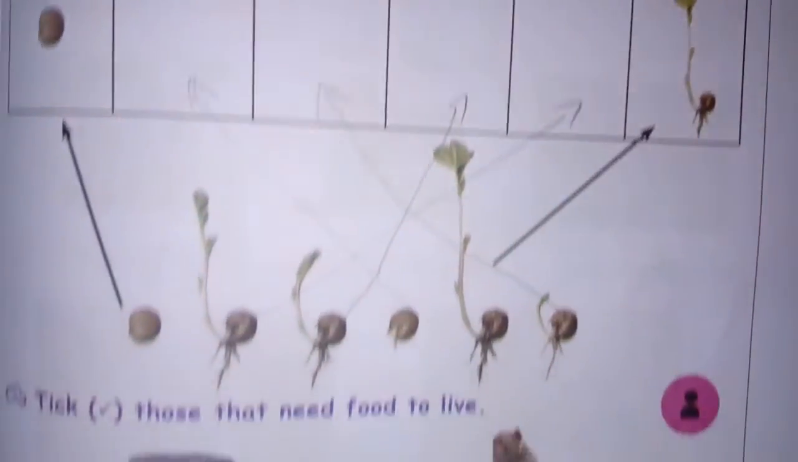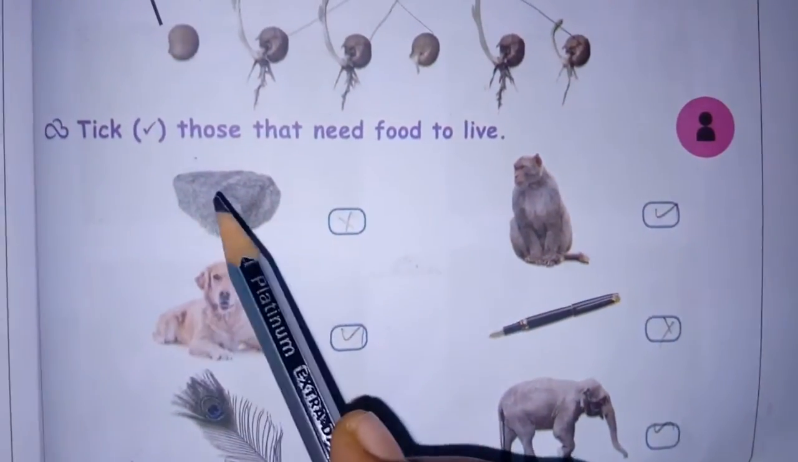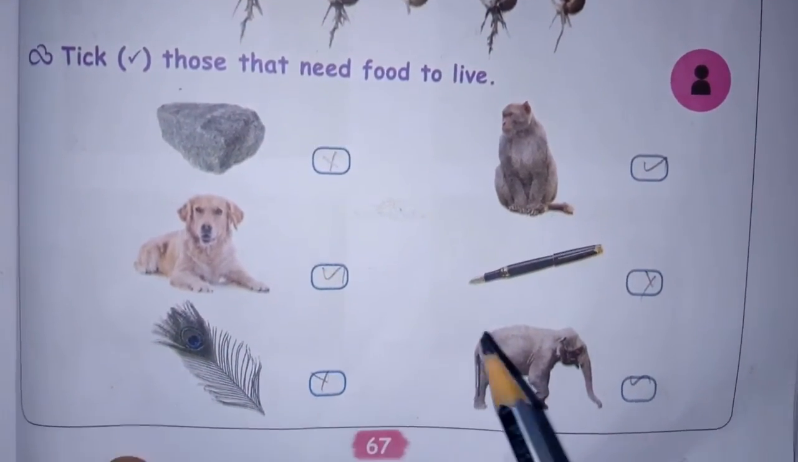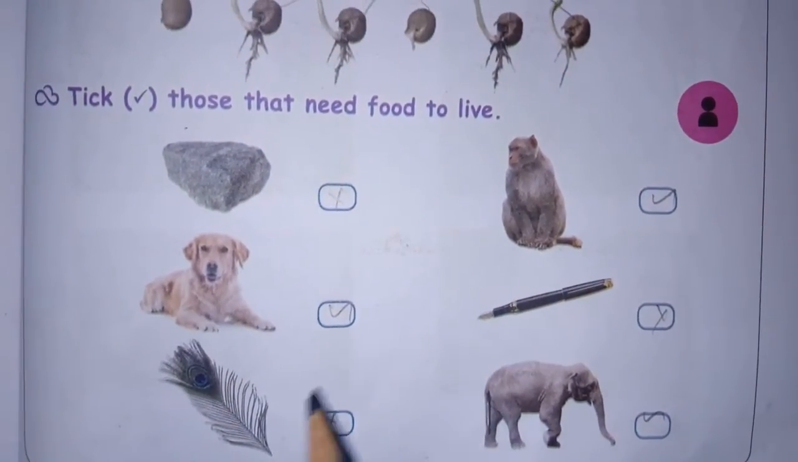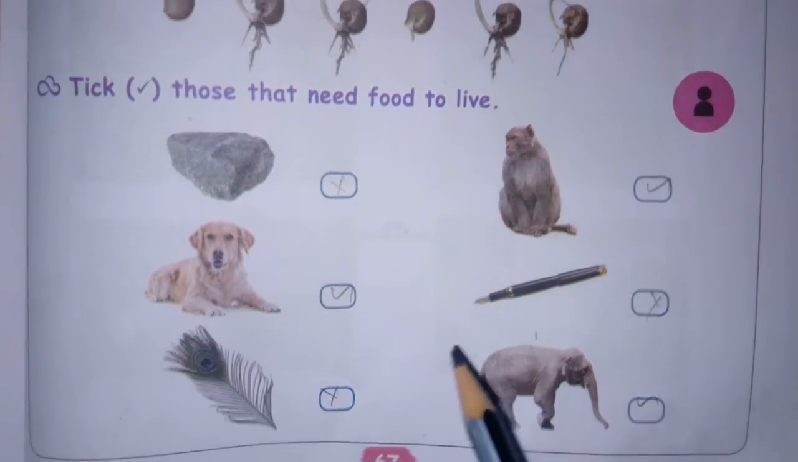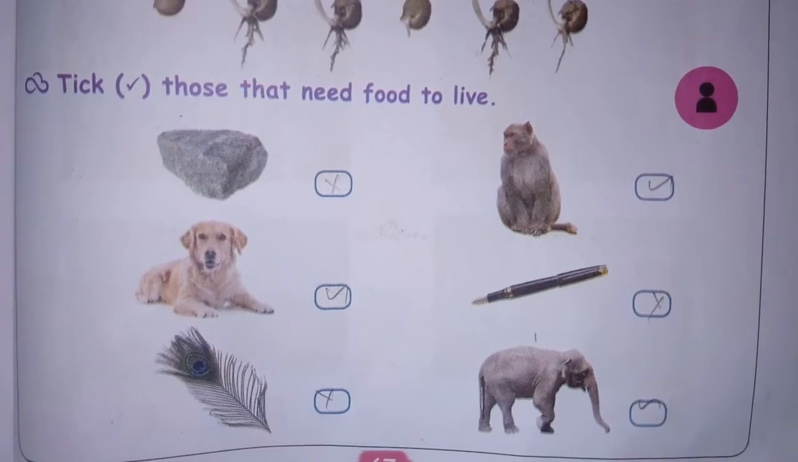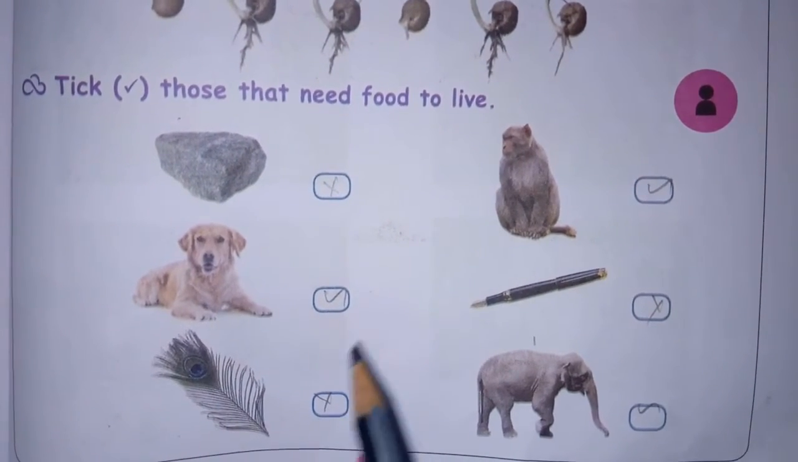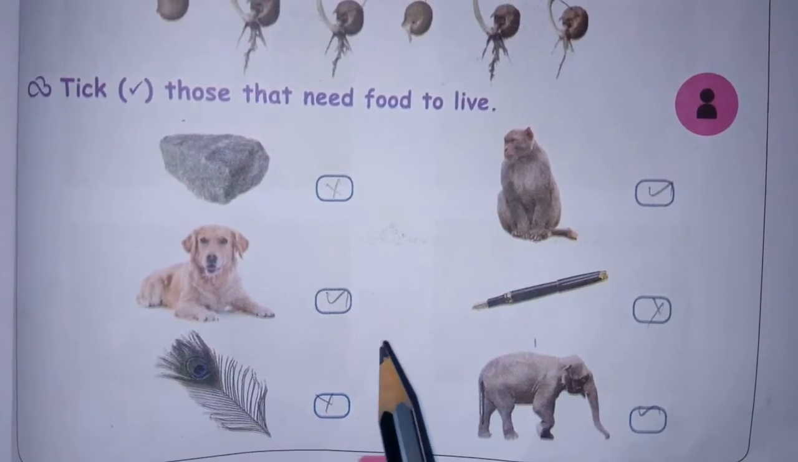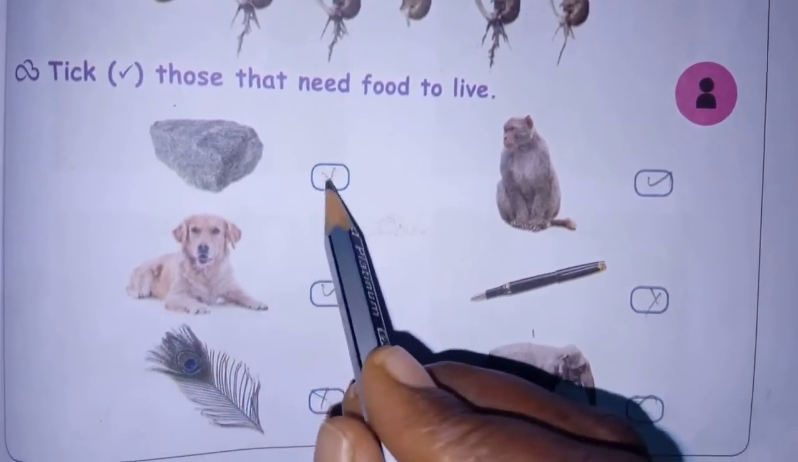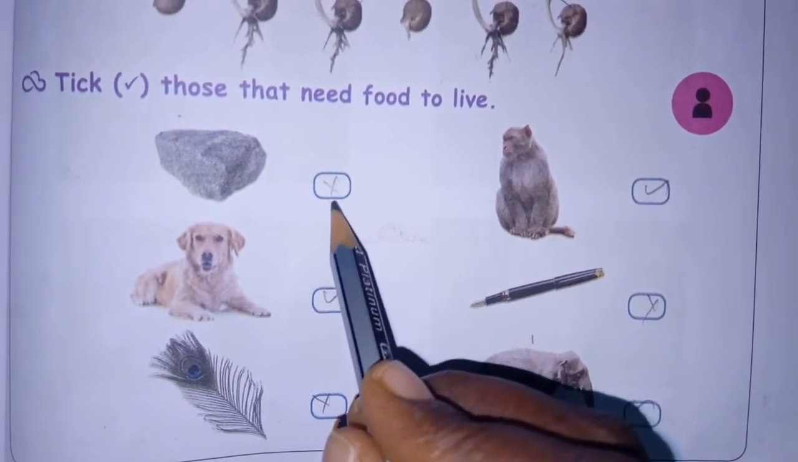Okay, the next thing, tick those that need food to live. Here many pictures will be given. In that, some will be examples of the living and some others will be non-living things. So we know living things need food, non-living things do not need food. So for living things you should tick it, that means it needs food, otherwise you give the cross mark. Okay, that is a wrong mark. It is the stone, so it does not need food, I give the cross.